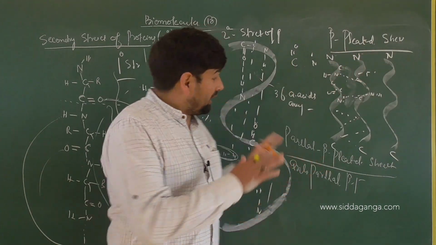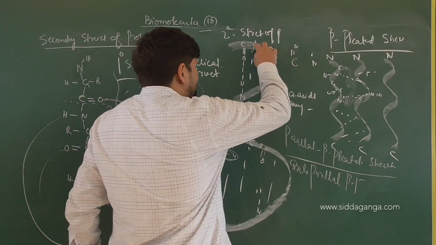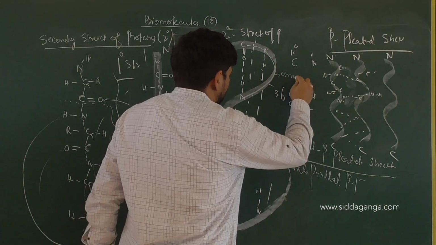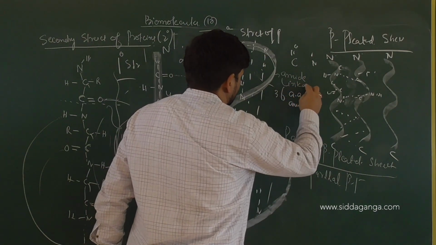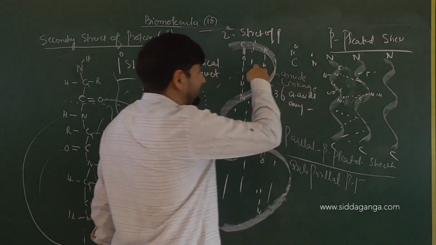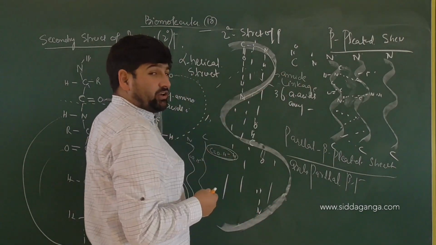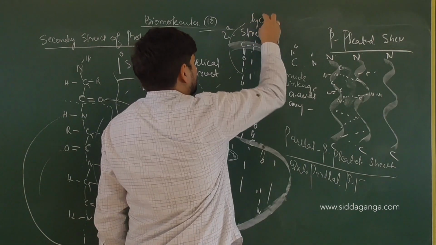So in all these cases, besides having the amide linkage, which you have here, what are the additional bonds that are present, whether intra-chain or inter-chain? The only additional bonds available are hydrogen bonds.